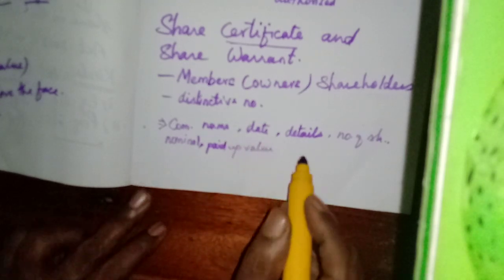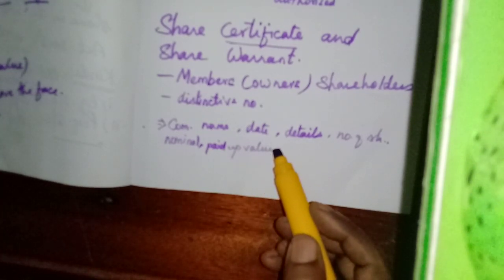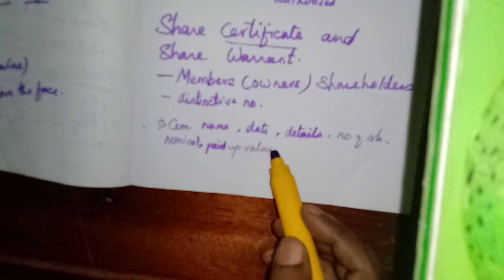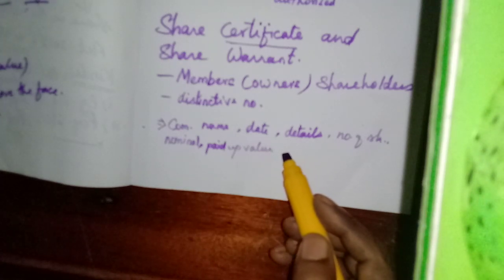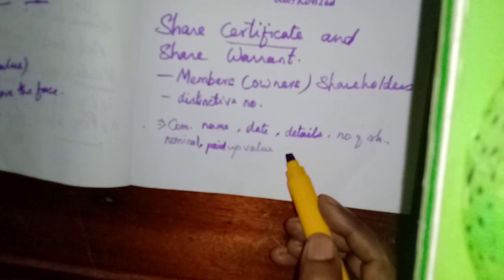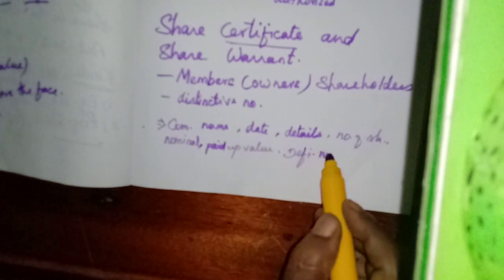The unpaid value is the amount payable in installments. First, at the time of application they pay a certain sum of money. Then at the time of allotment, then either one call, two calls or three calls. So how much is paid up on that share? Then its definite or distinctive number, which is very important.